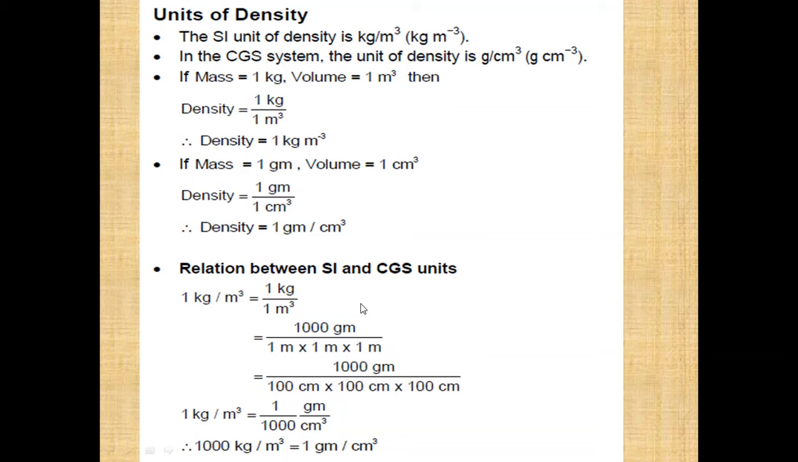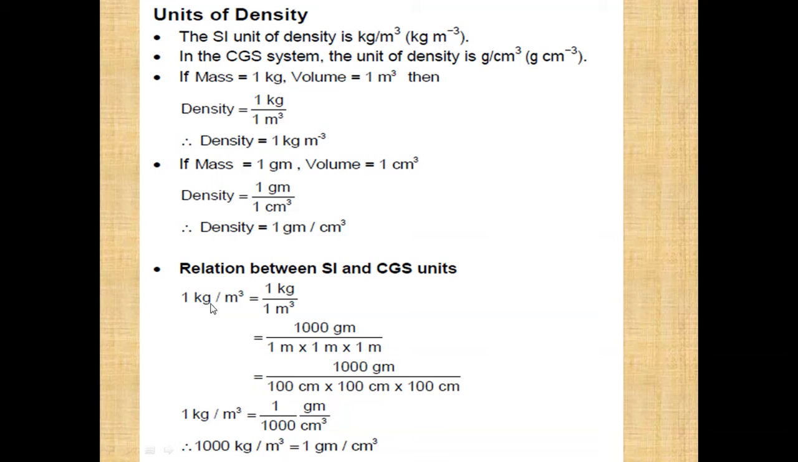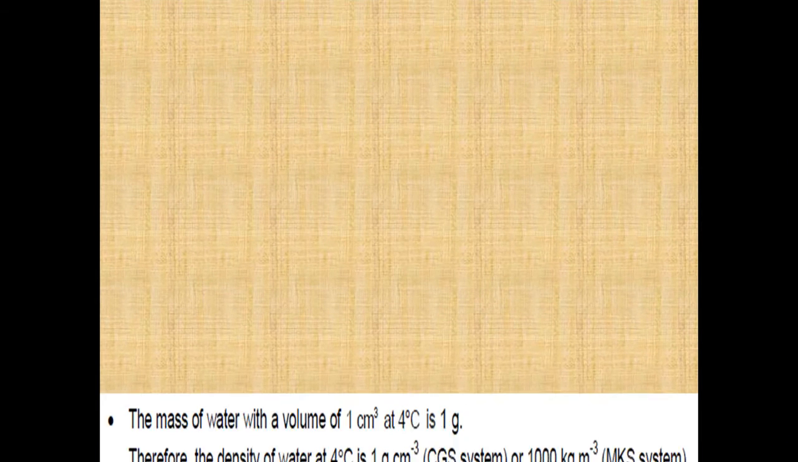So the relation between SI and CGS unit is: 1 kg per meter cube is 1 kg upon 1 meter cube. Now 1 kg is equal to 1000 gram, that you must be knowing. Then 1 meter is equal to 100 centimeter, so we will write 100 into 100 into 100. After calculating, you will get the relation that 1 gram per centimeter cube is actually 1000 kg per meter cube. This is a very important relation that you should remember: 1 gram per centimeter cube is 1000 kg per meter cube.